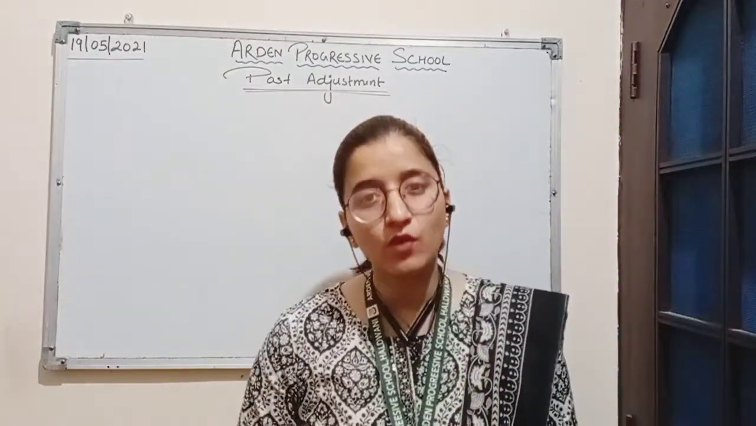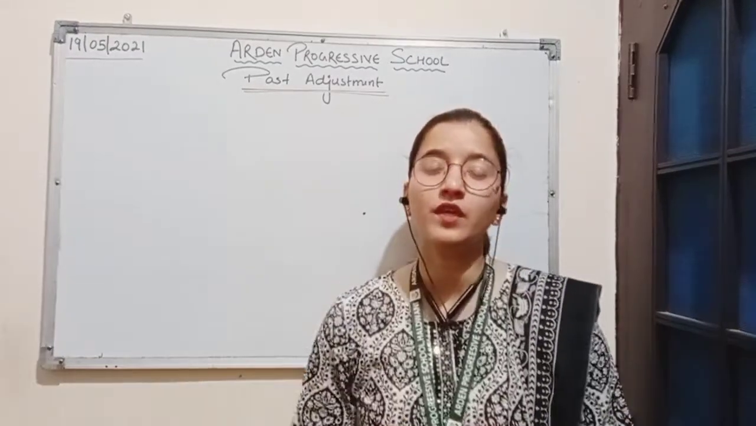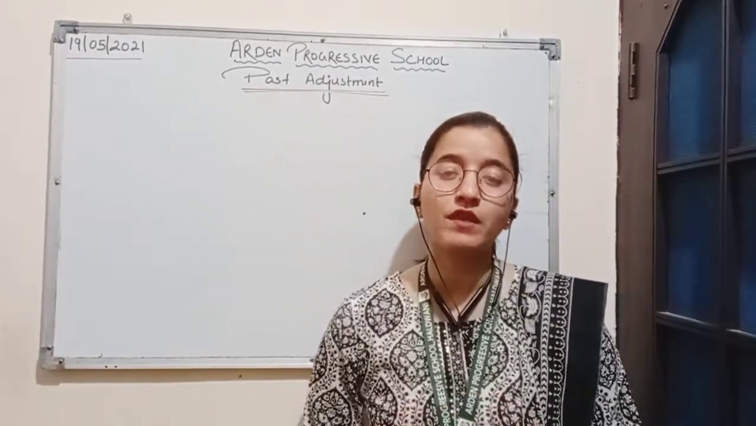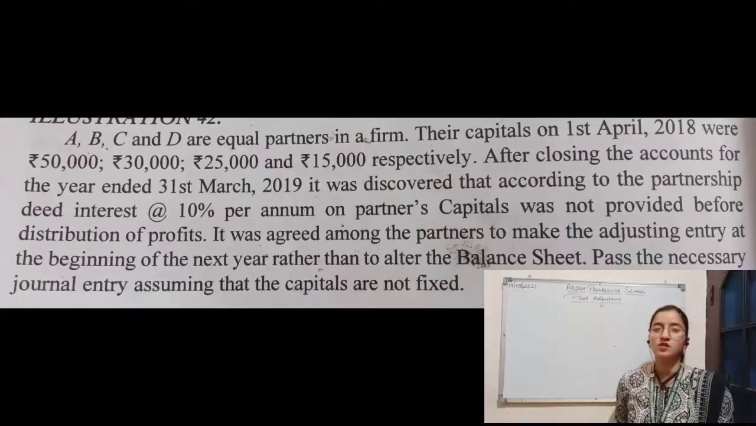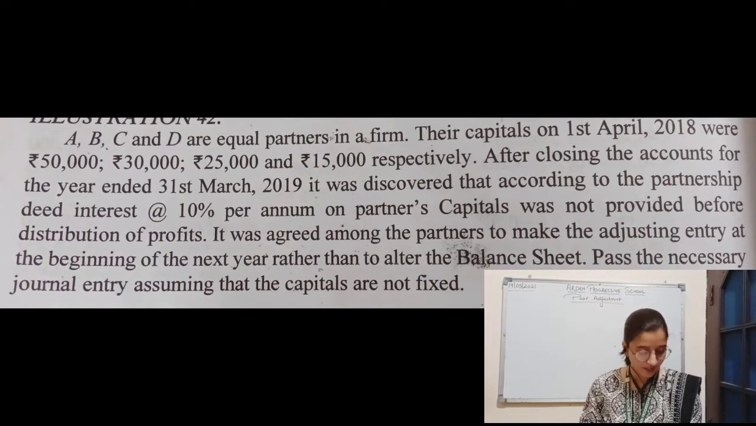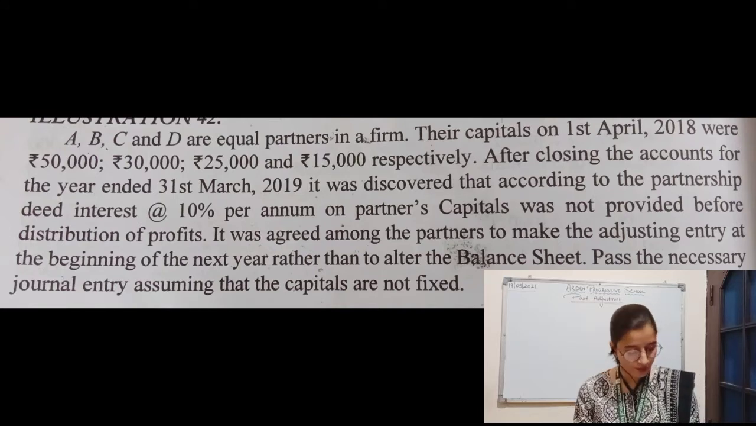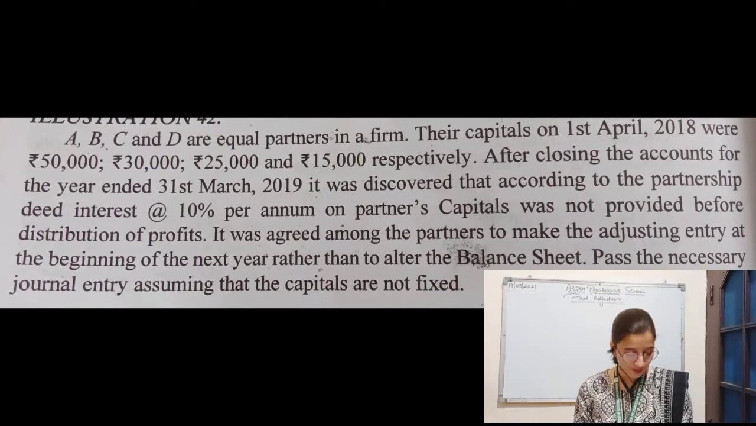So here we'll be solving some more questions based on different types of errors. The first question is: A, B, C and D are equal partners in a firm. Their capitals on 1st April 2018 were rupees 50,000, rupees 30,000, rupees 25,000 and rupees 15,000 respectively.